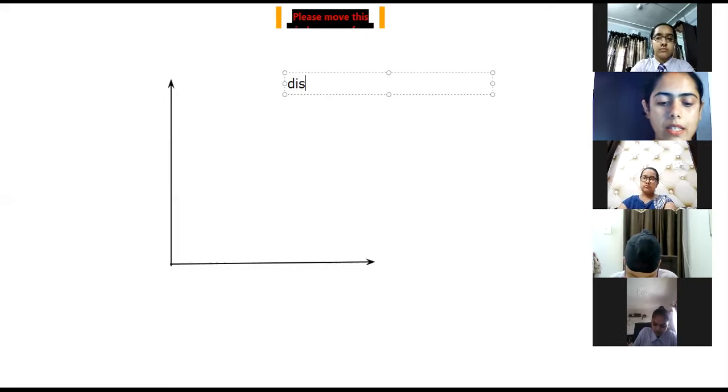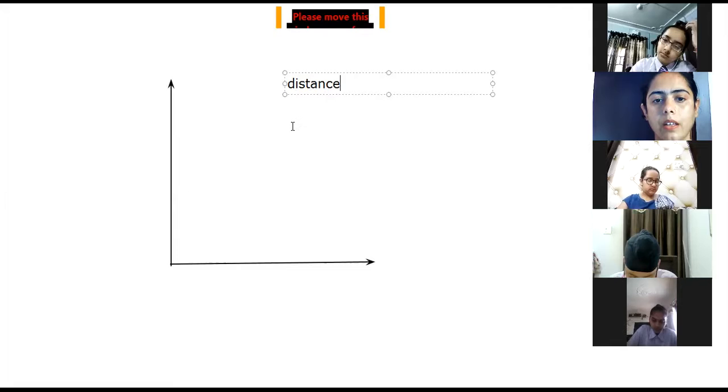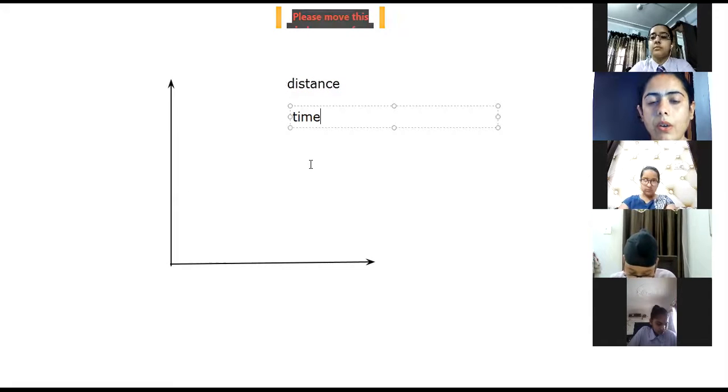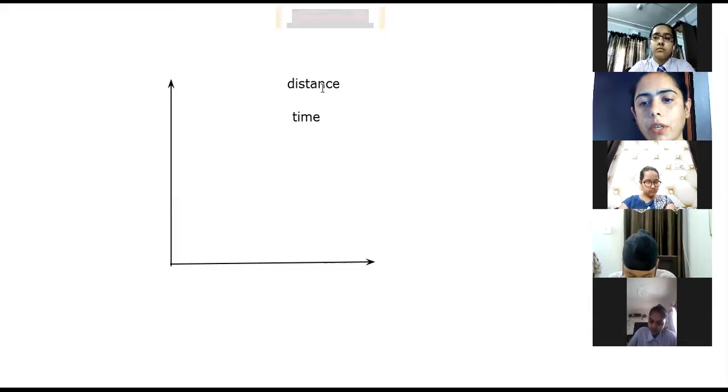One is distance, and the second quantity is time. Now, we have to draw the graph between distance and time for a particular car, a particular vehicle. First of all, we have two axes, one is the x-axis and one is the y-axis.